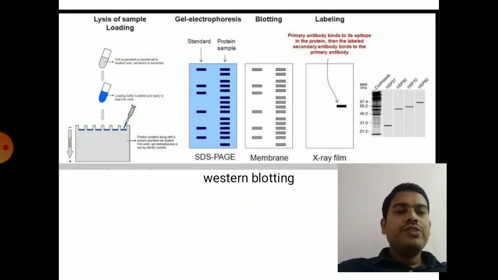So this is how you use radio labeled antibodies or enzyme labeled antibodies for identification of antigenic proteins or peptides which are present in the patient's serum by SDS-PAGE and autoradiography experiments. So that is Western blotting.